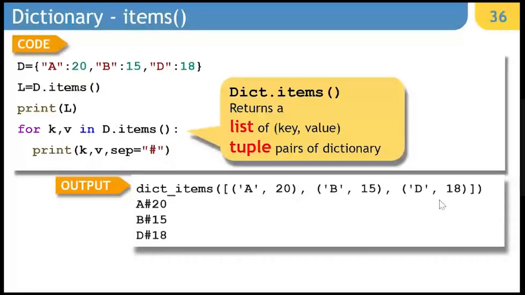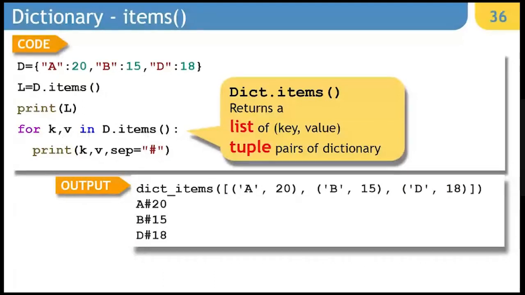So when I say L is equal to d.items, this is the content which is extracted, and when you run this as k, v in d.items, you can display both of them separately in one go. So this will become a tuple. If you write k, v, or you write round bracket k, v, it will have the same meaning.